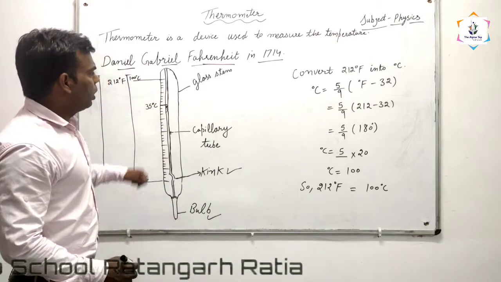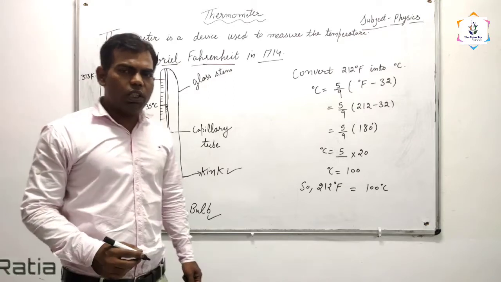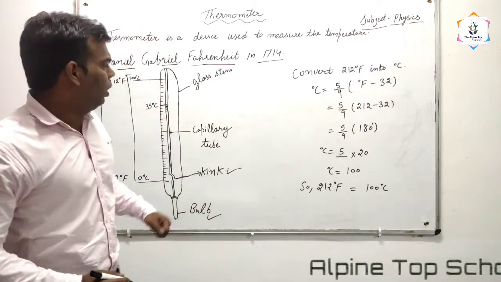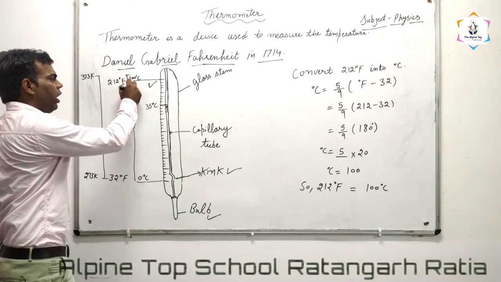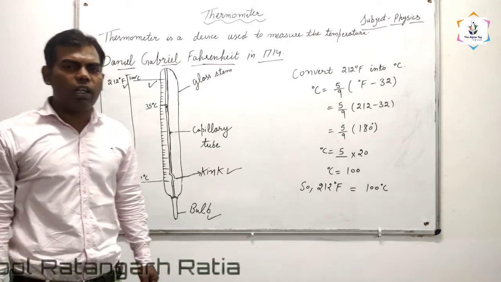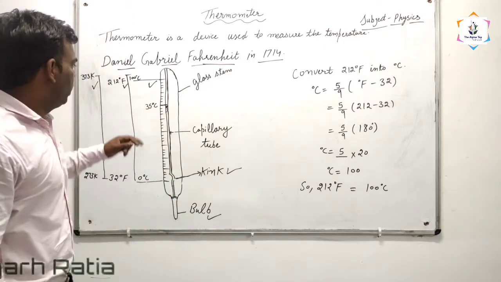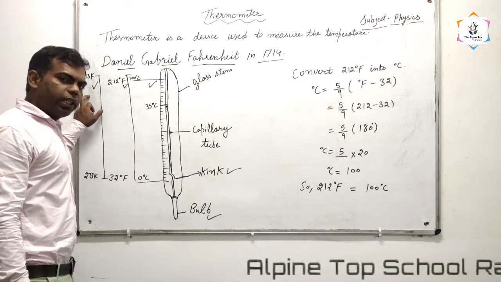Now, a thermometer has three graduations. A thermometer has three scales marked on it. What are the three scales? Degree Celsius, degree Fahrenheit, and Kelvin.